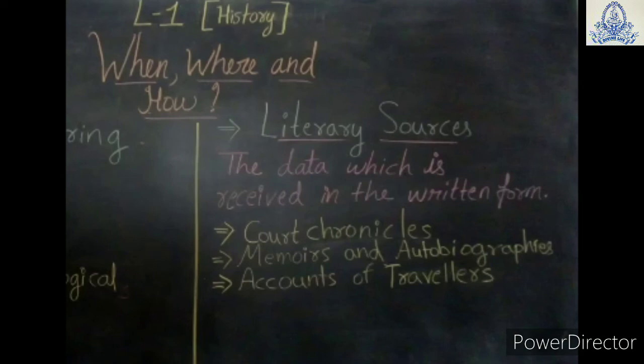Next is Abdul Fazl's Ain-i Akbari and Akbarnama. These tell about Akbar's reign, how Akbar managed his whole kingdom, how he centralized administration, everything.